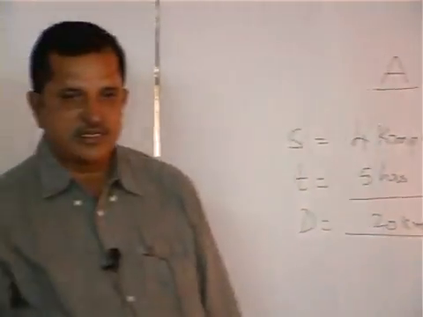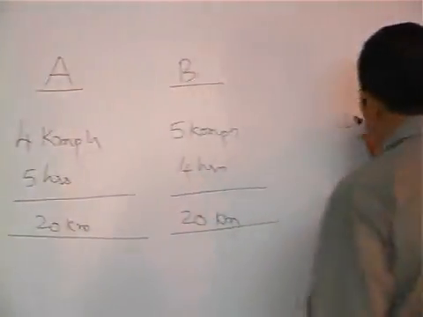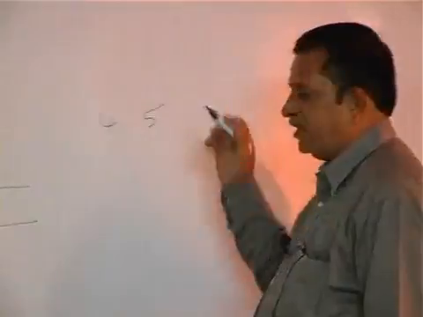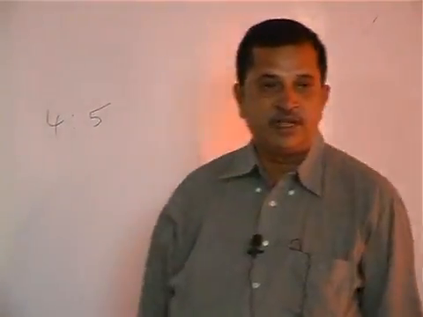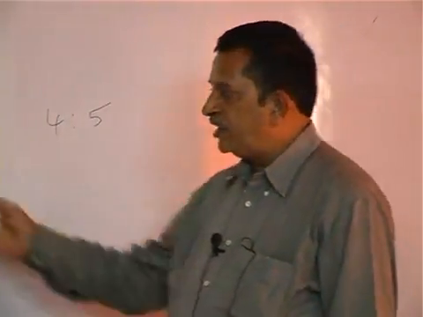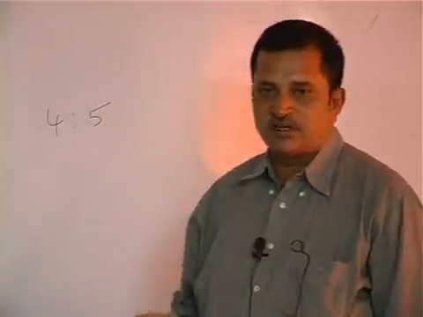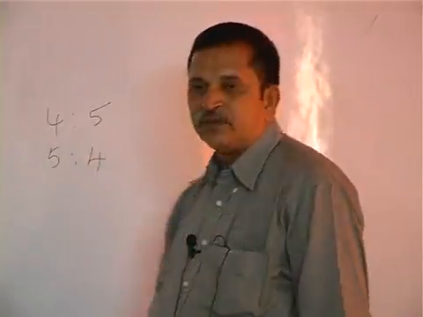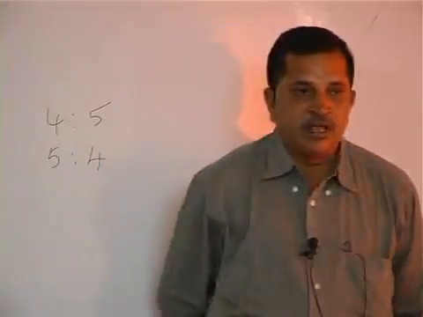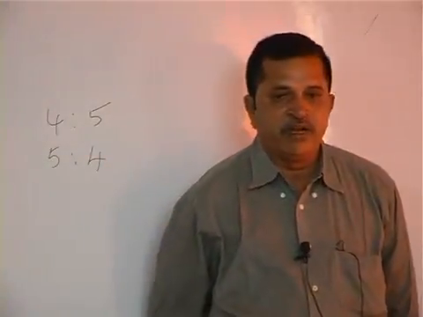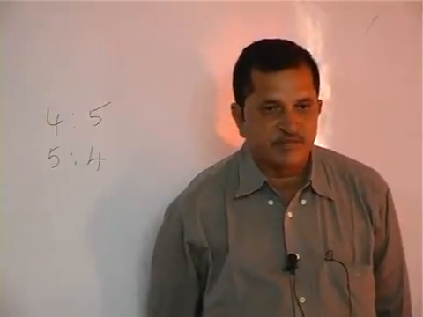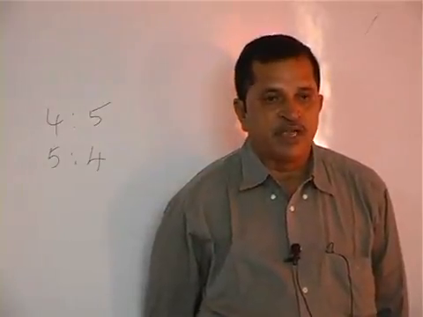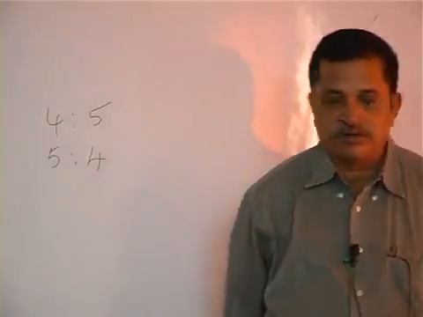When the distance is constant, it is observed that the ratio of the speeds is 4:5. Then what is the ratio of their time of reaching the destination? It is 5:4. From this, we can clearly conclude that when the distance is constant, speed and time are inversely proportional.